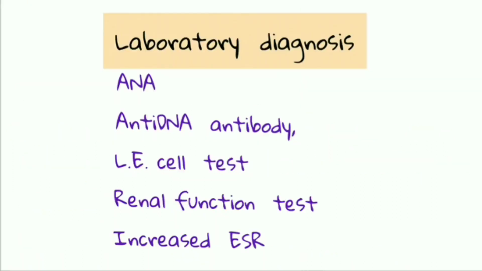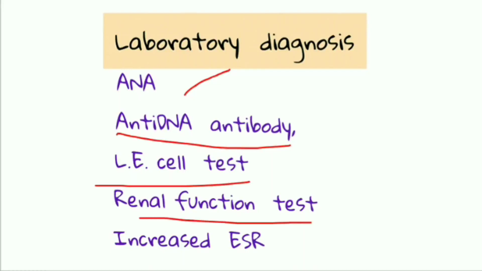Now let us see laboratory diagnosis. We can do the ANA test. If the ANA test is positive, that shows autoantibodies are present against normal tissue. Anti-DNA antibody test can also be done. LE cell test can also be done. Renal function test can also be done. And here increased ESR can also be seen.